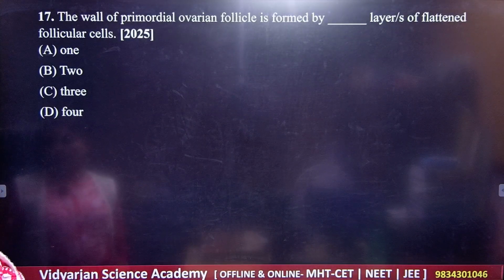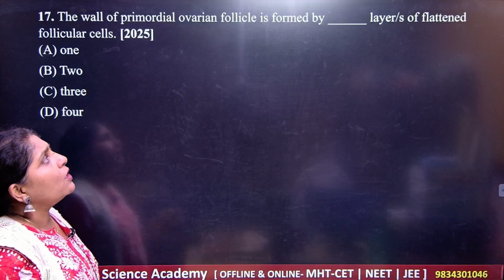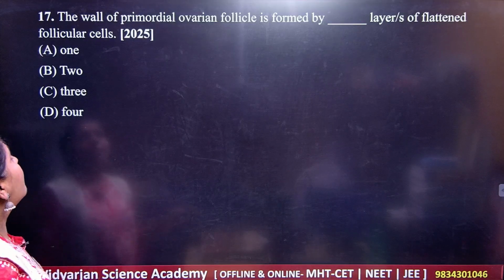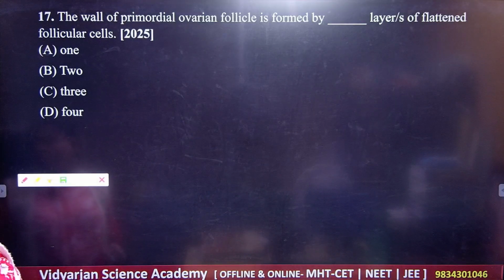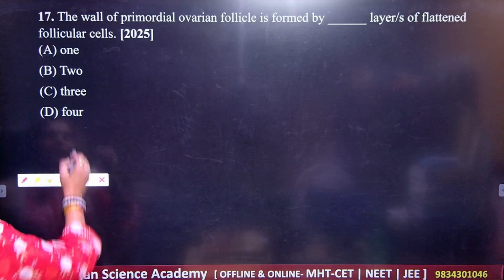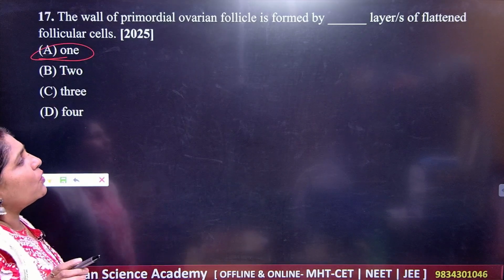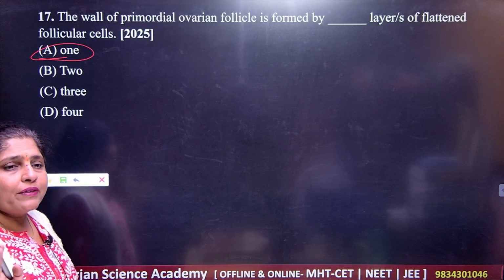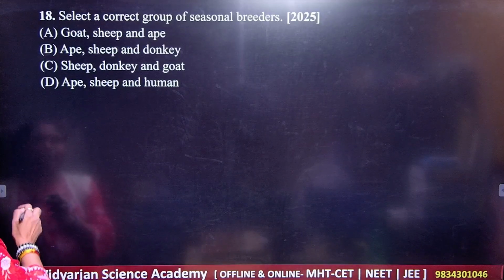Next, question number 17. The wall of the primordial ovarian follicle is formed by dash layers of the flattened follicular cells. So how many layers are you getting here? You are getting only one layer. Okay, the primordial ovarian follicle is formed here by only one layer. Okay, remember the structure very perfectly.